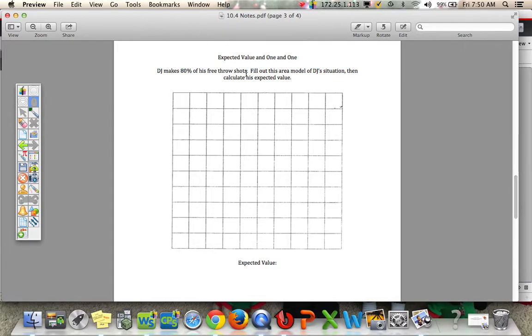So DJ makes 80% of his free throw shots. Fill out this area model, and again, it's the area model because we're potentially shooting twice. And then calculate his expected value of playing the game over time.